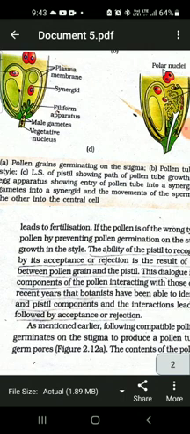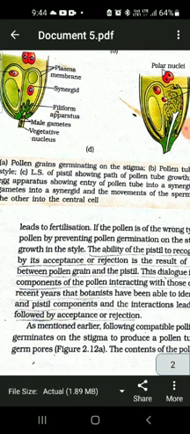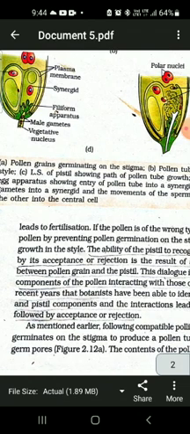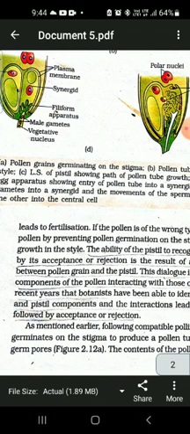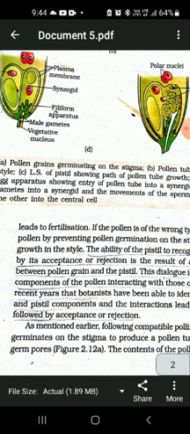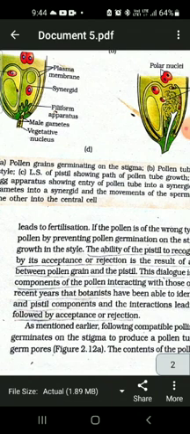The compatible pollen grains germinate on the stigma of the flower to produce the pollen tube through one of the germ pores that we have discussed earlier, located on the surface of the pollen grain. The contents of the pollen grain move into the pollen tube. The pollen tube grows through the tissue of the stigma and style and reaches the ovary, as you have seen in the diagram.